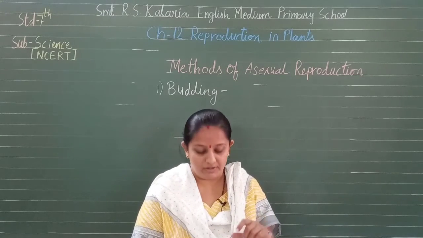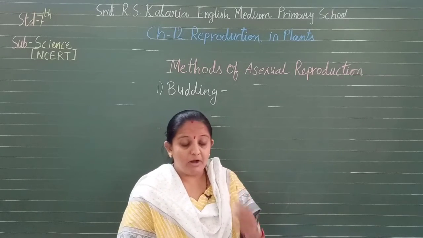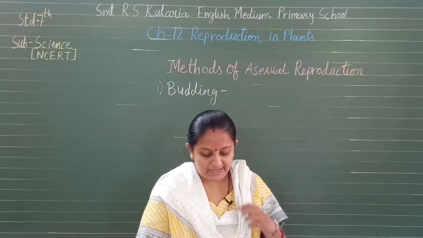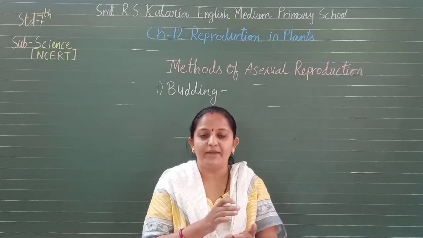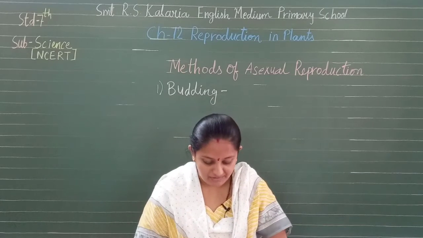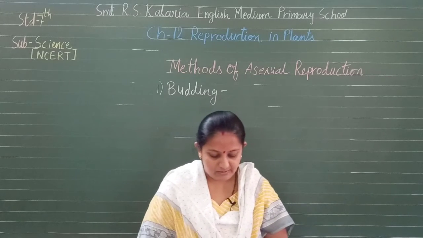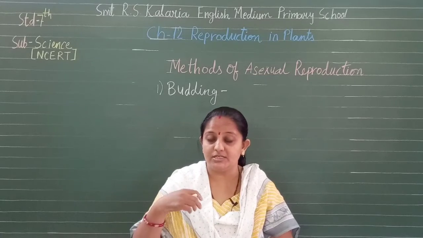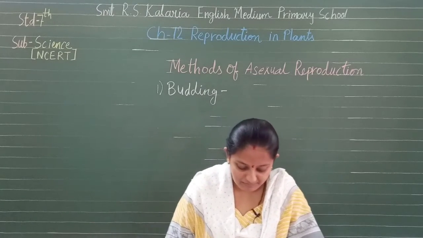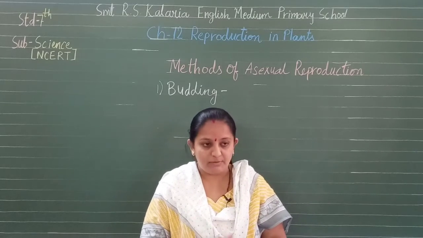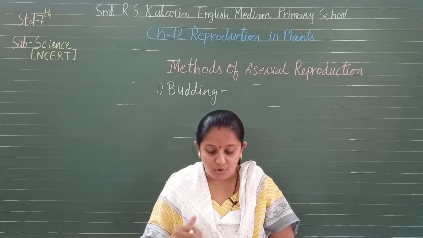Now what does this bud do? The bud gradually grows and gets detached from the parent cell and forms a new yeast cell. So the new yeast cell grows, matures and produces more yeast cells.